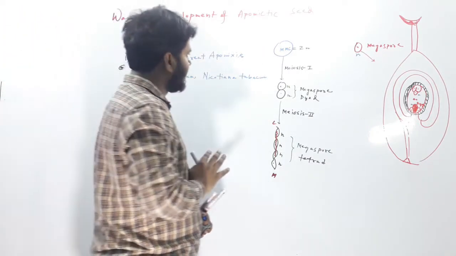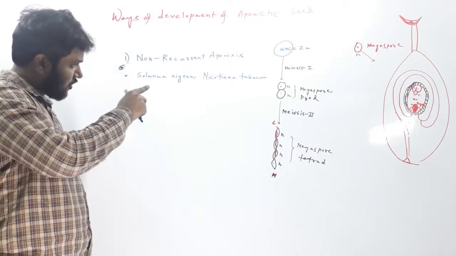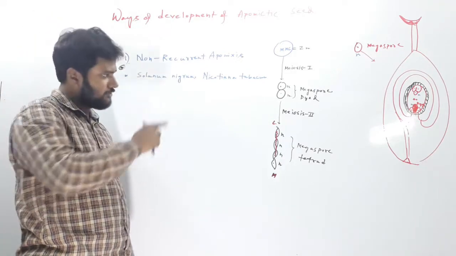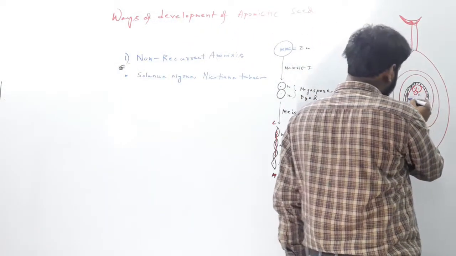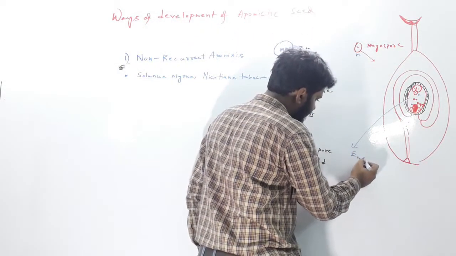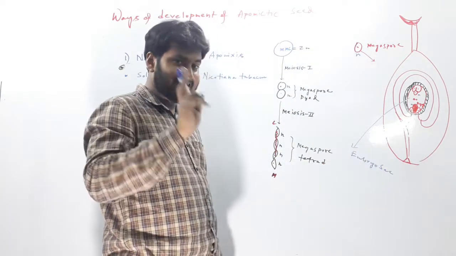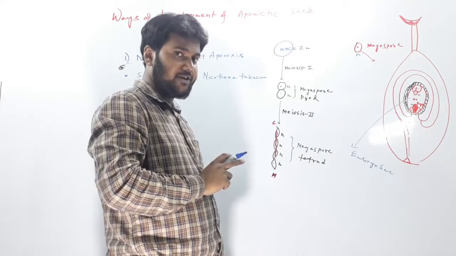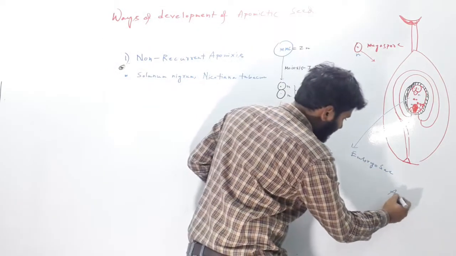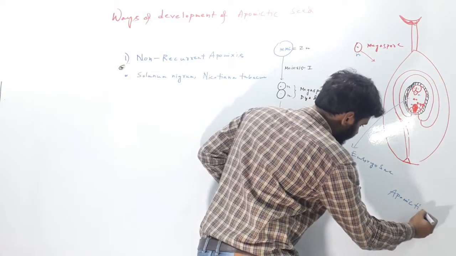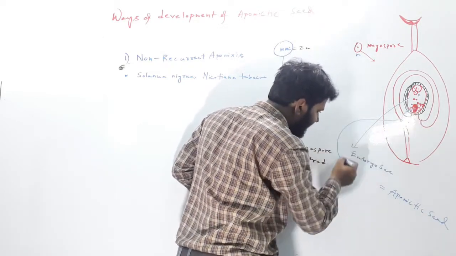What happens here? Let's see. In non-recurrent apomixis, this whole procedure will continue as it is. Even the embryo sac will also be produced. And the seed which will be developed, that will also be from the egg cell. So here the apomictic seed will be developed from this egg cell.